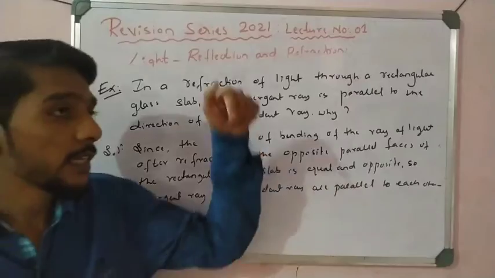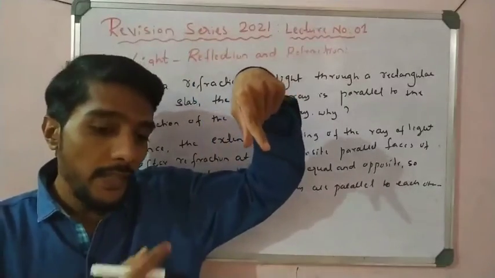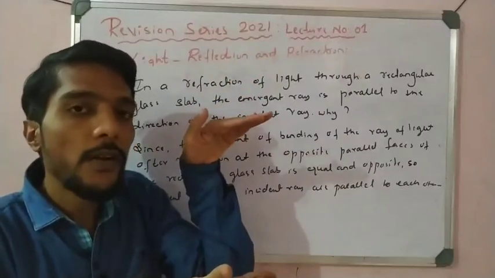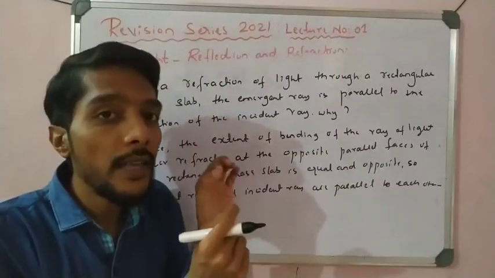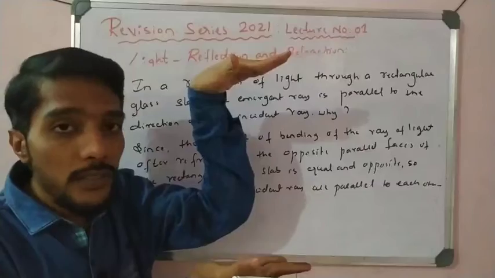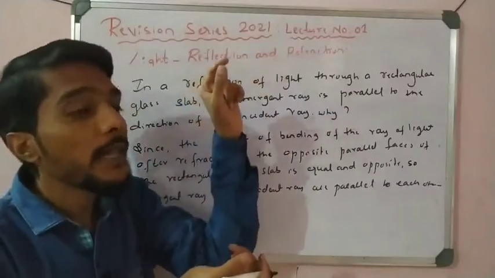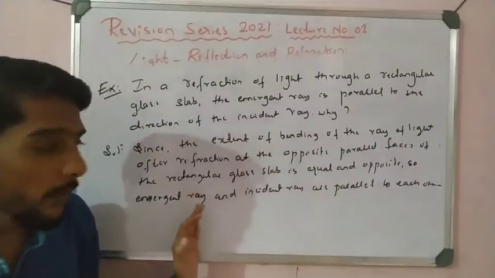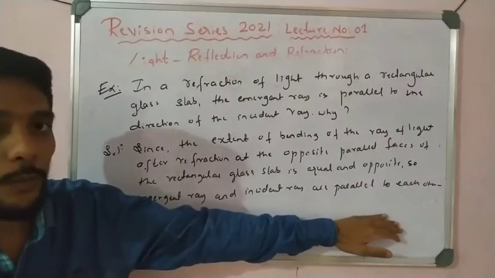So we observe that when the incident ray is on the face AB and the emergent ray is off face CD, so different surfaces, but the angle is the same. One surface is AB and one is CD, they are different but opposite, but angle i equals angle e. Because of that, there is a lateral, a parallel distance between both of them.